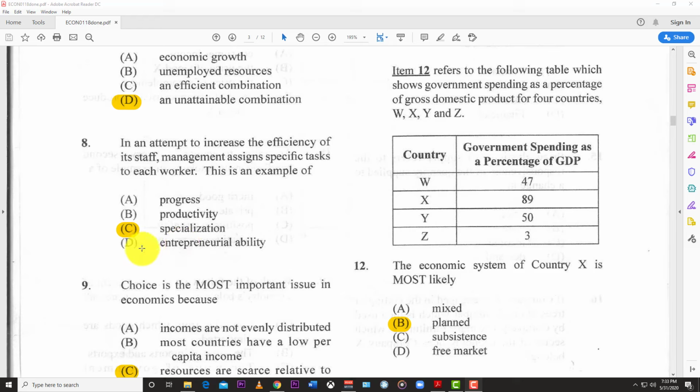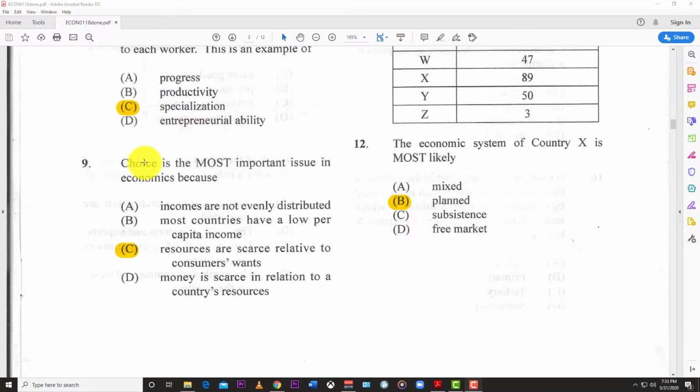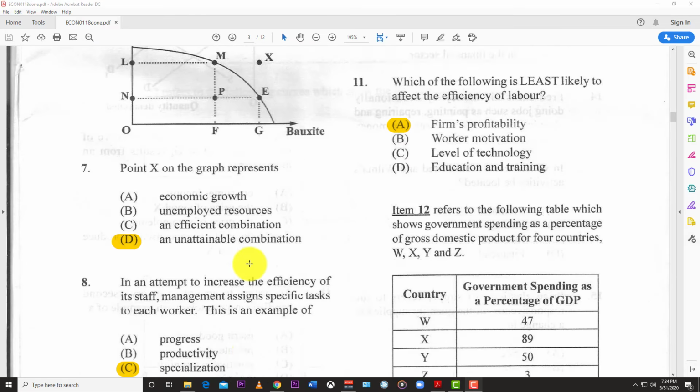Number 8. In an attempt to increase the efficiency of its staff, management assigns specific tasks to each worker. This is an example of, and the answer here is specialization, where you break down jobs into tasks. Number 9. Choice is the most important issue in economics because, and the answer here is C, resources are scarce relative to consumers' wants. We want, but resources are scarce. Our wants are unlimited, where our resources are limited.